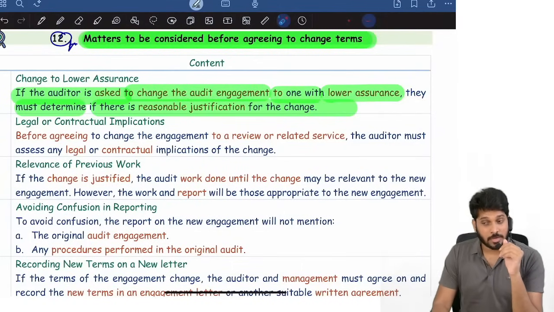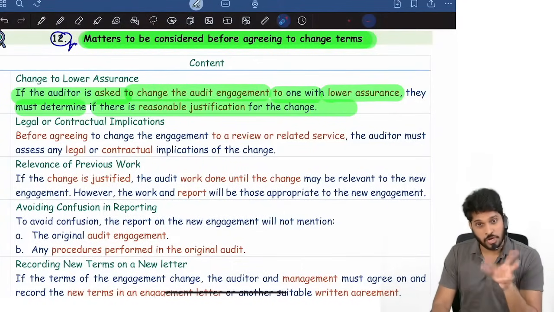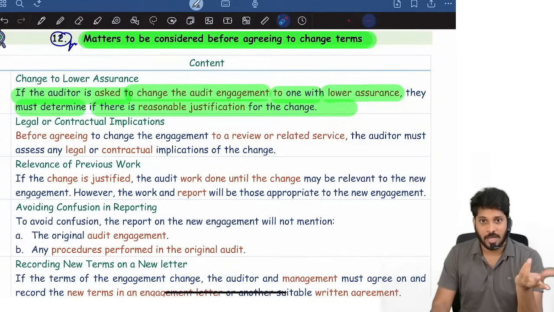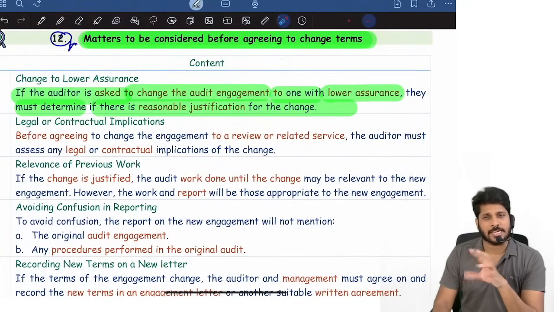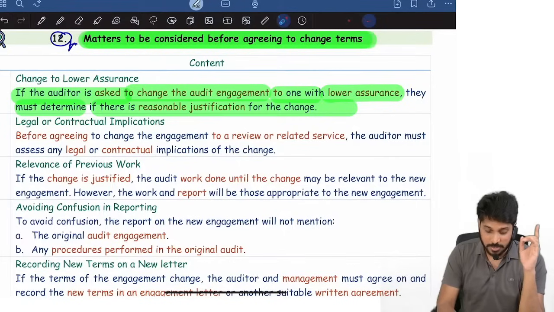For example, I was called for review. Review itself is lower assurance. If they are asking me for lower than that, I will not accept at all. Suppose I was called for audit, and they are asking me, sir, we don't need audit, you are asking so many questions, just do inquiry, analytical, a few procedures. Review, you just do review.